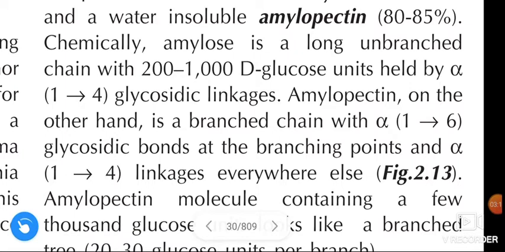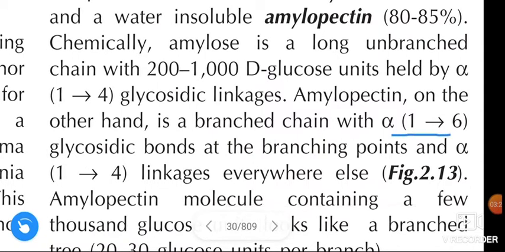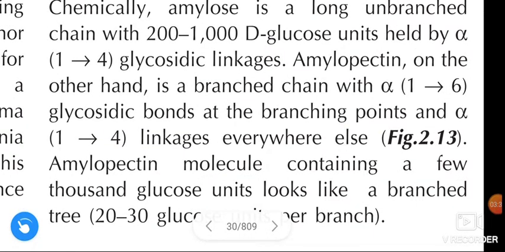Next, coming to the amylopectin. Amylopectin on the other hand is a branched chain. Amylose is an unbranched chain. Amylopectin is a branched chain with alpha 1 to 6 glycosidic bonds at the branching points. At the branching points, it contains the alpha 1 to 6 glycosidic bonds and alpha 1 to 4 linkages wherever else.